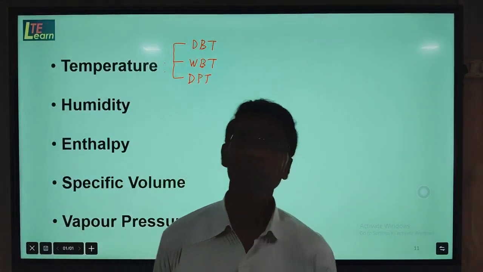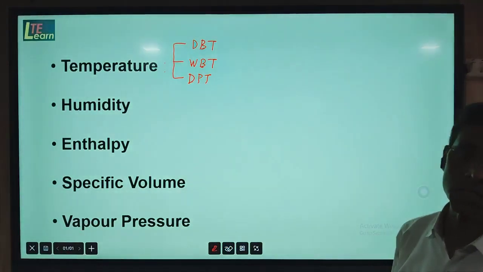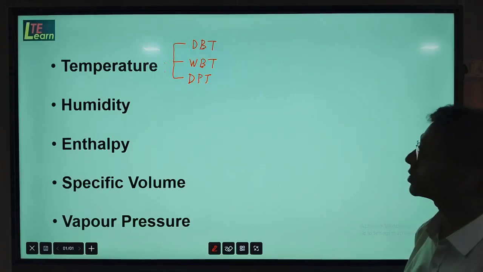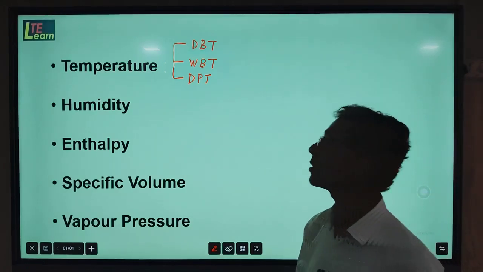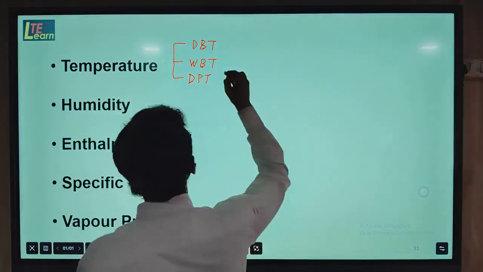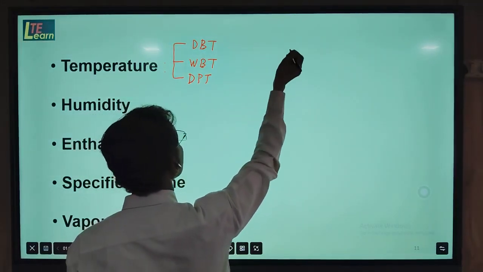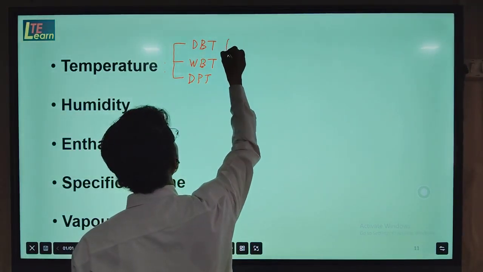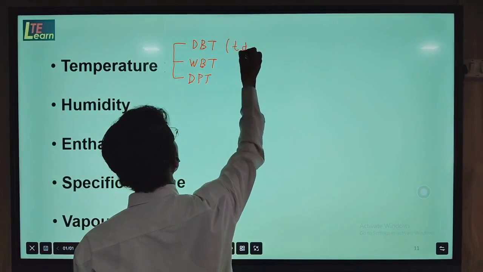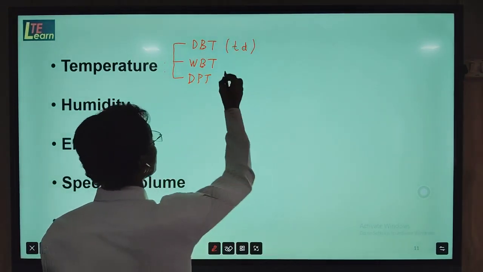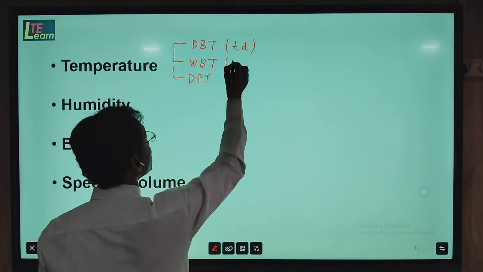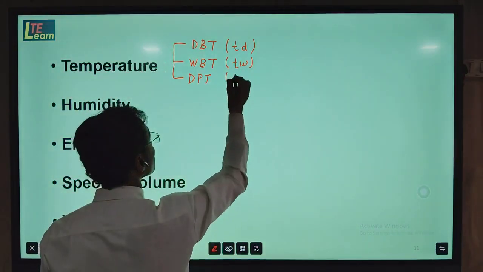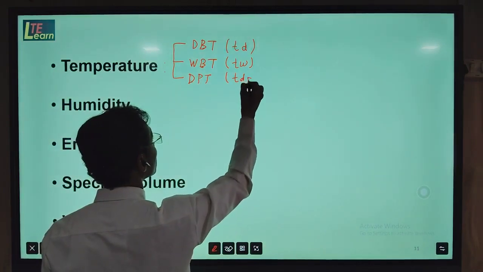Dew point temperature means the temperature at which condensation of the water vapor present in the air takes place. All these temperatures are measured in degrees Celsius. The dry bulb temperature is indicated by the letter TD, wet bulb temperature by TW, and dew point temperature by TDP.